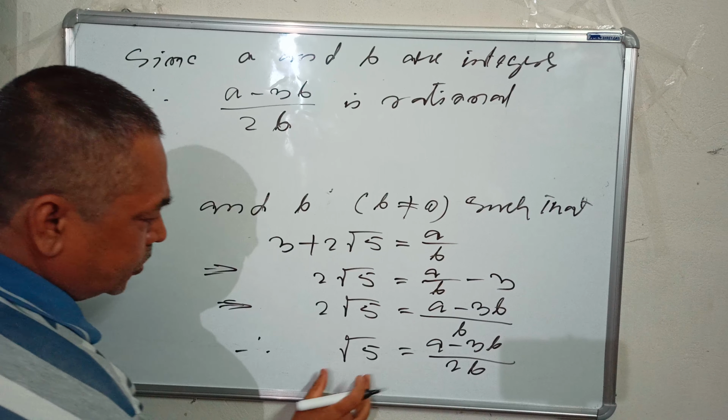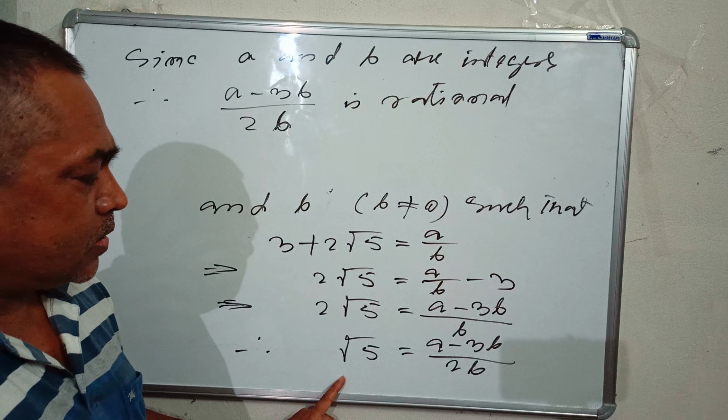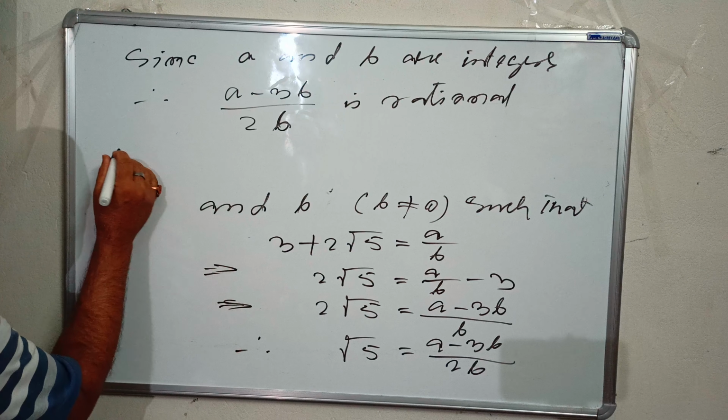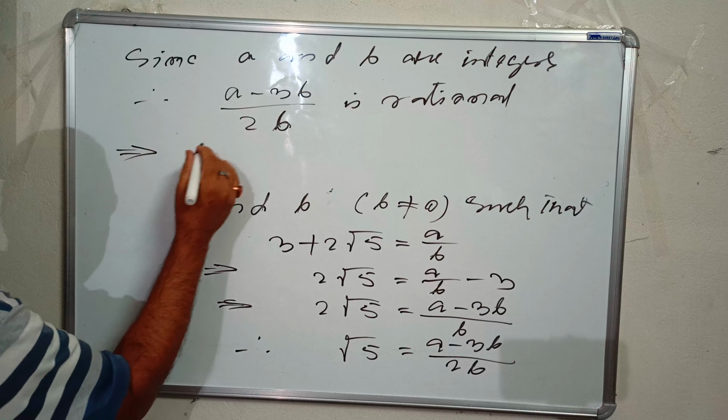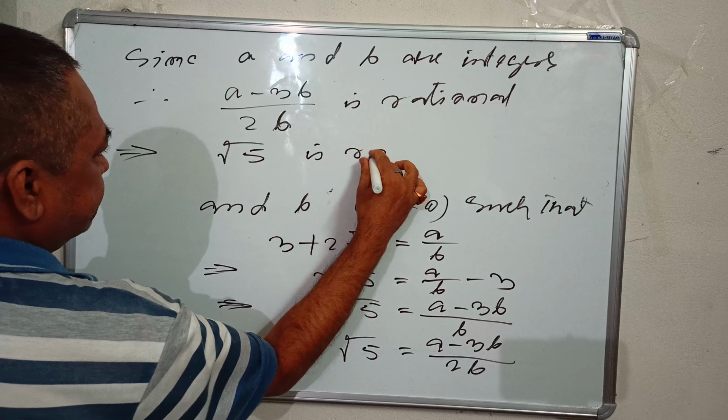Now this equal to square root 5. A minus 3B by 2B equals square root 5. If this one is rational, this one also rational. This implies that square root 5 is rational.